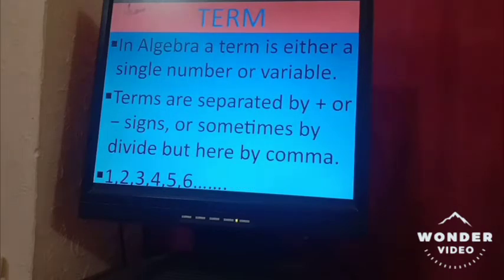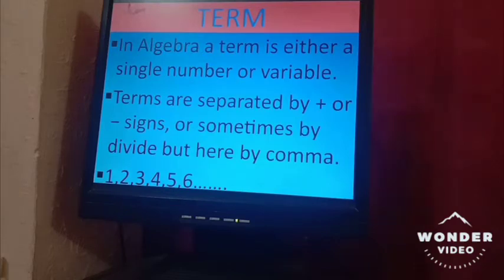Then the word term. In algebra, a term is either a single number or a variable, but I'm not talking about algebra and variables here. So we assume the term here as a single number. Terms are separated by plus or minus signs or sometimes by divide. As I told you, we are not discussing variables here, where we use plus, minus and divide signs. But here we are talking about single numbers. So we will discuss the comma, meaning each term is separated by a comma.